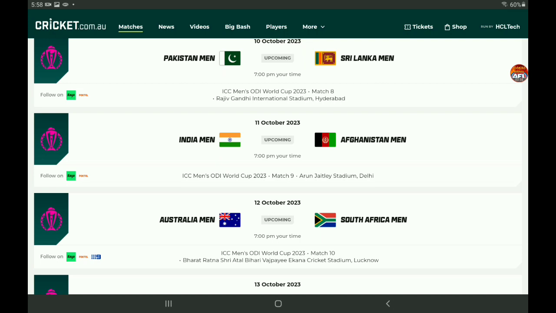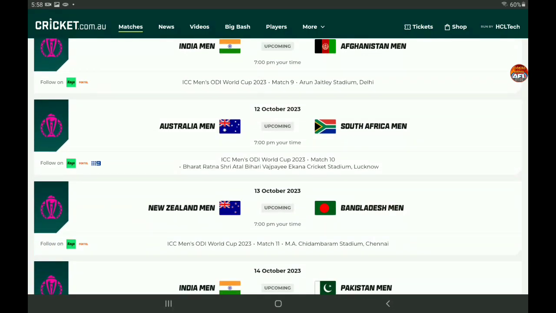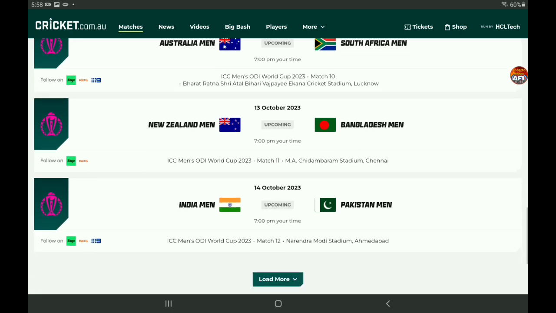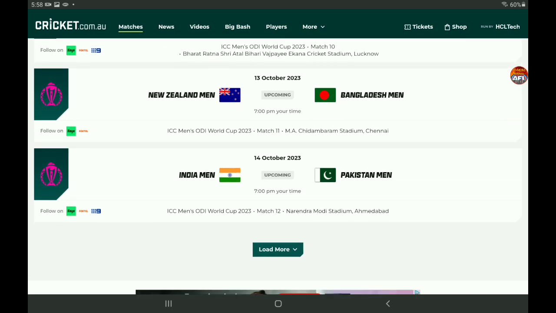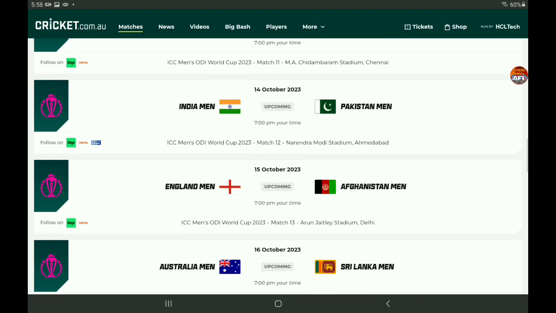India and Afghanistan are going to be playing on the 11th. And then on the 12th, it is going to be Australia up against South Africa. Of course, big game for the Aussies there. They have just played South Africa recently in an ODI series as well. 13th is going to be New Zealand and Bangladesh. 14th is going to be the big one, India and Pakistan. That is a big one. And then the 15th is going to be England and Afghanistan.